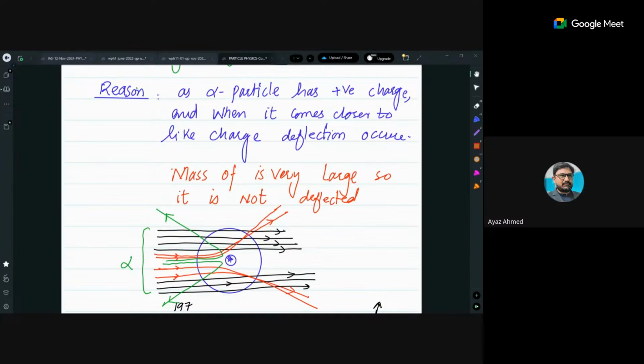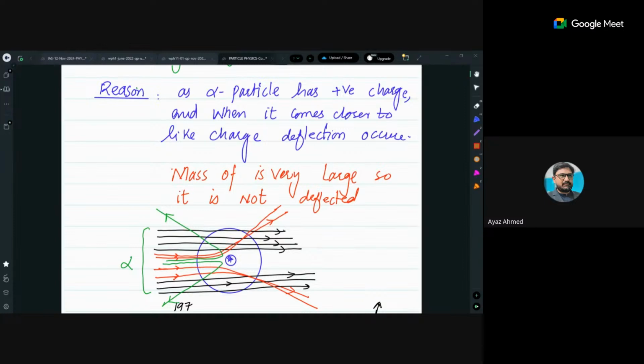Listen, if the mass of the nucleus would be smaller than alpha particle, then what do you think? Due to repulsion, nucleus should be knocked out of the atom, no? Because alpha particle has kinetic energy, alpha particle has repulsion force, so nucleus must be knocked out.